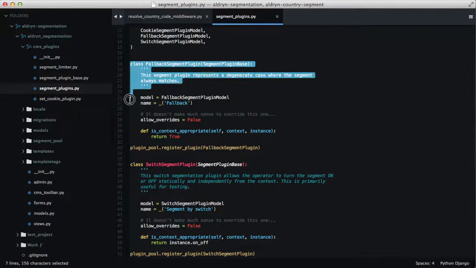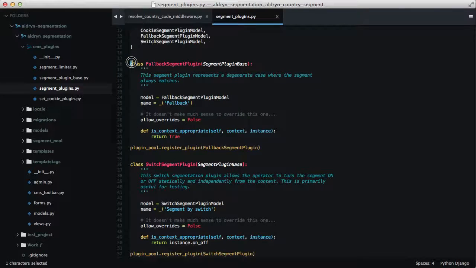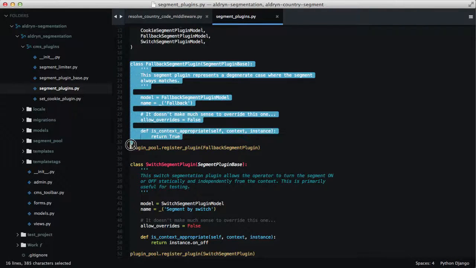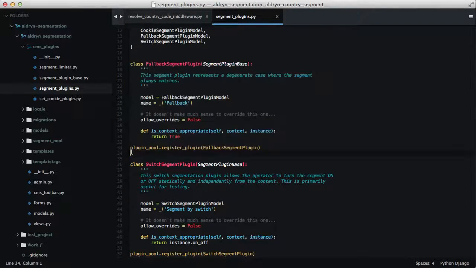You would want to use the fallback segment if you had a number of things that you wanted to show as a fallback condition instead of just one thing. In all my examples, the fallback was always a single plugin, in this case a text plugin. But what if you had a collection of things you wanted to show in a fallback? Then you'd put them all in this, and it would wrap them, and you can see it will always return true. The other way to do it is you could use a switch plugin, which is right here, and you could set it to on.